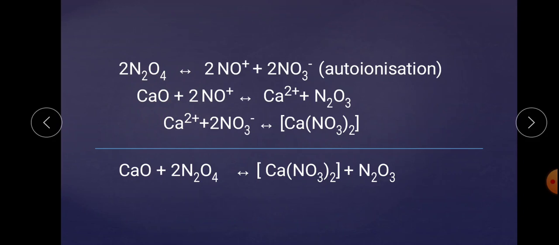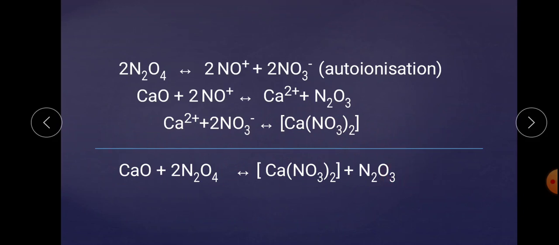Now, in this reaction, two molecules of N2O4 get dissociated into NO+ and NO3-. This is autoionization, and the metal oxide, here calcium oxide, has been taken. When it reacts, there is an abstraction of NO+ and there is a formation of Ca2+ with the formation of N2O3. Now, further this Ca2+ abstracts two molecules of NO3-, it generates a Ca(NO3)2 complex, and combined, this is the overall reaction.